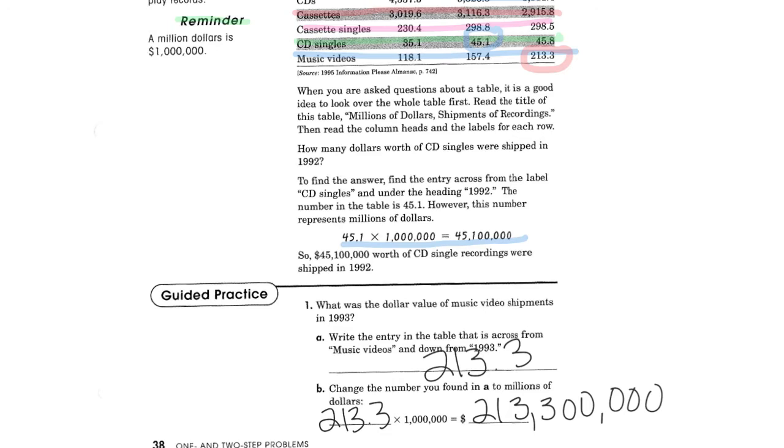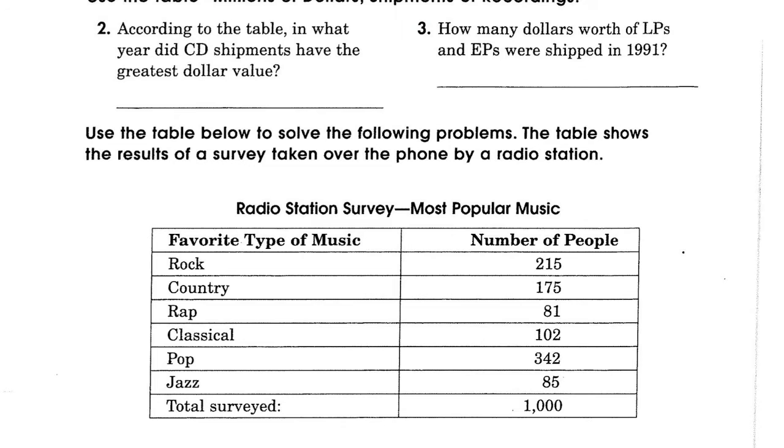So you're going to make sure that you have this filled out before going on to the next page. And you will need to come back and refer to this chart to answer the first 2 questions on the next page. All right, I'm going to help you with number 2, but then you're going to have to do number 3. It says, according to the table, in what year did CD shipments have the greatest dollar value?